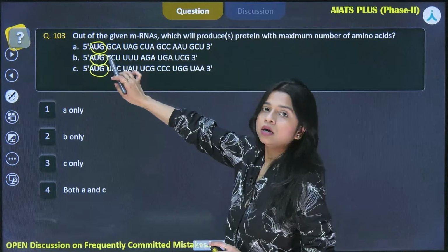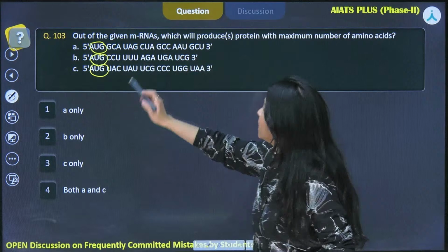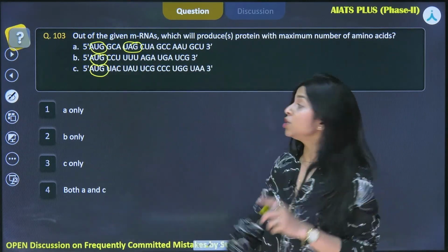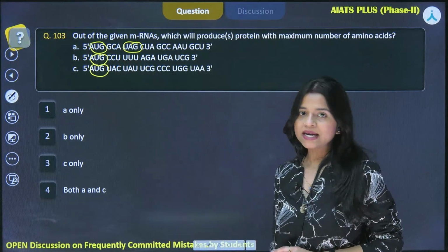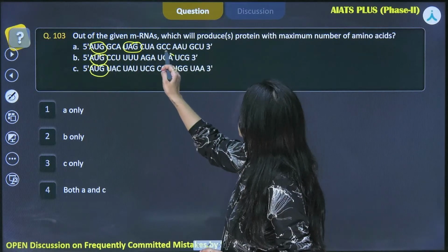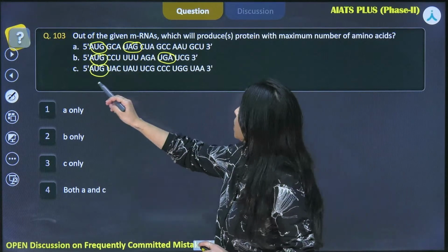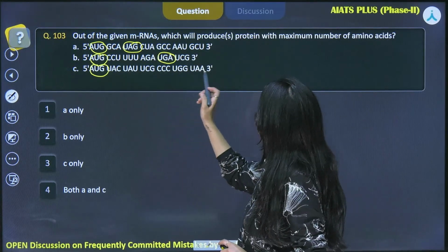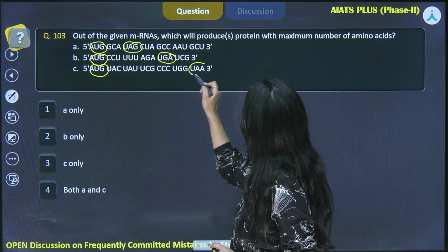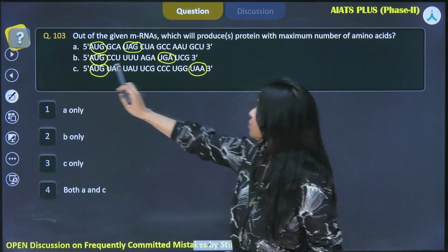In the first one, we have the presence of UAG, which means the process of translation will stop right there. In the second case, we have UGA, which is also a stop codon. And in the third one, we have UAA, and this is the stop codon over here. So start codon, stop codon.